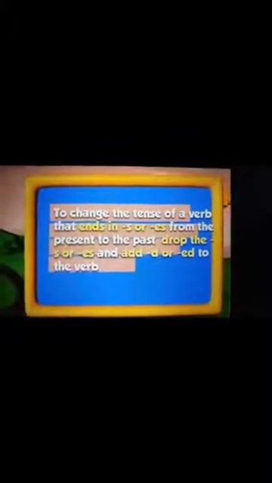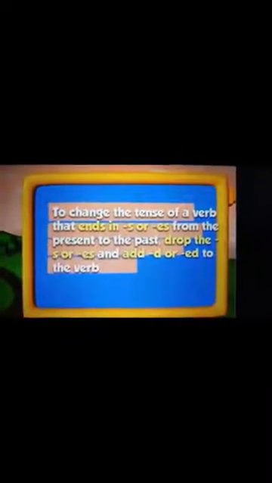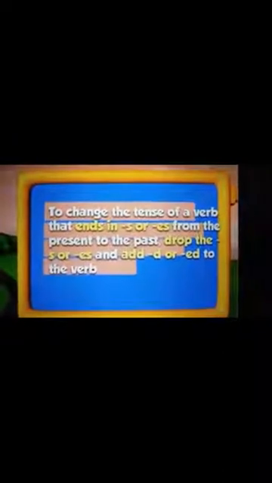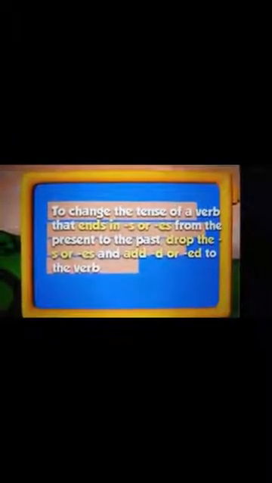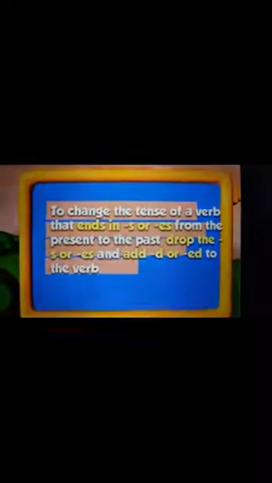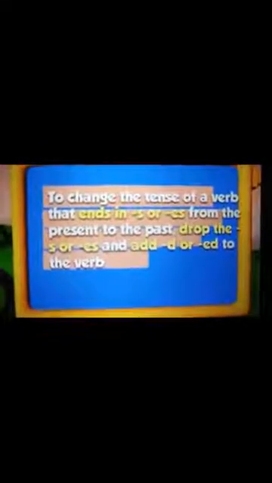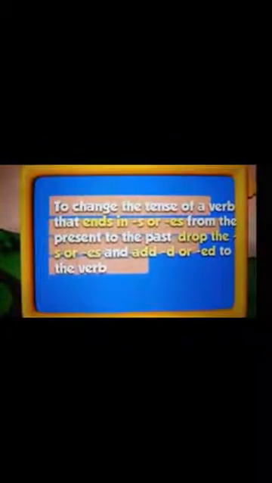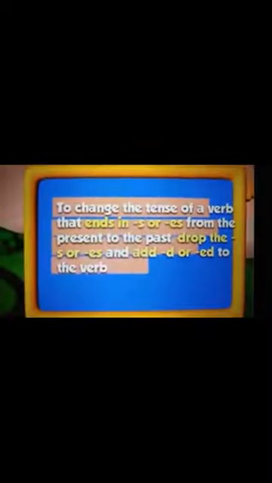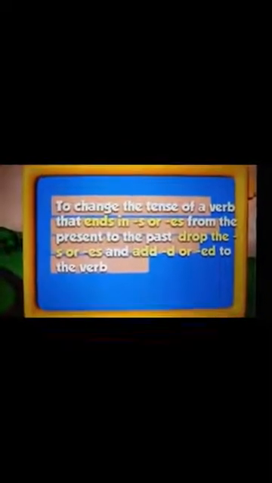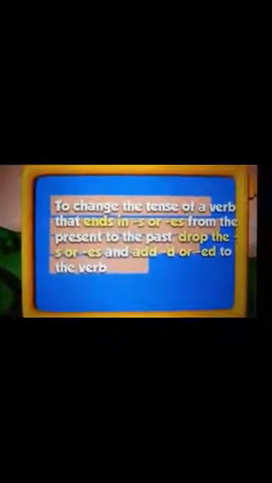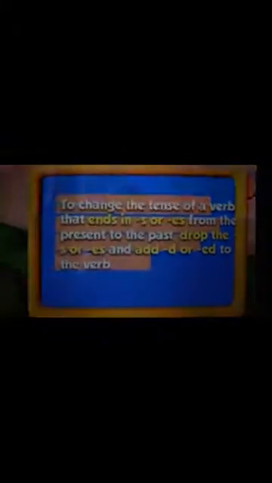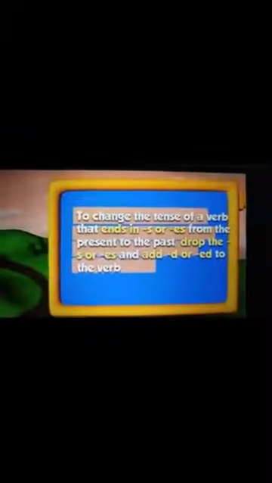So we understood that to change the tense of a verb that ends in S or ES from the present to the past, what we need to do? We need to drop the S or ES and we have to add D or ed to the verb. So instead of using s or es or just the base verb in the present tense, in the past tense we add d or ed. And sometimes children, the verb totally changes in the past form. We will be reading about that now.